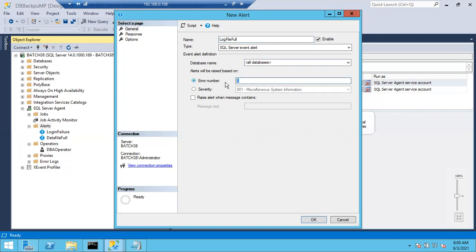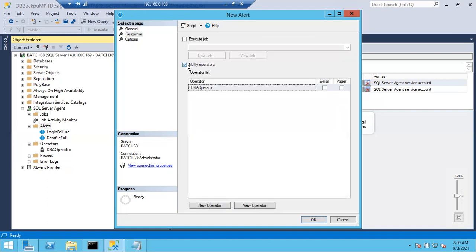18456. Oh my God. Sorry, 9002. Okay, so 9002. Next, response, notify operator, DBA operator. DBA operator is associated with one email account, right? What is that email account? Your DBA group. Yes.